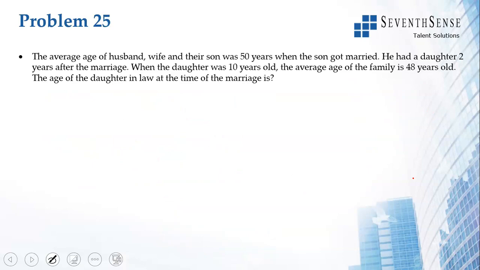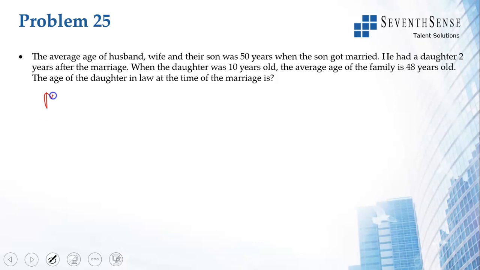The average age of husband, wife and their son was 50 years when the son got married, okay. So when the son got married in the past, he had a daughter 2 years after the marriage. So let us look at the different timelines. When did he get married? That we do not know. Age of the daughter-in-law at the time of the marriage.